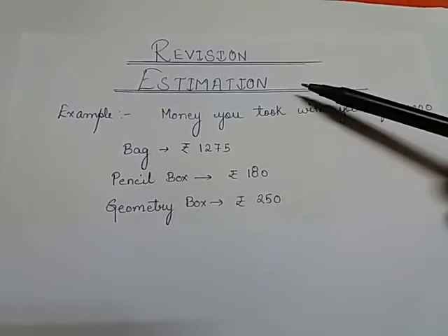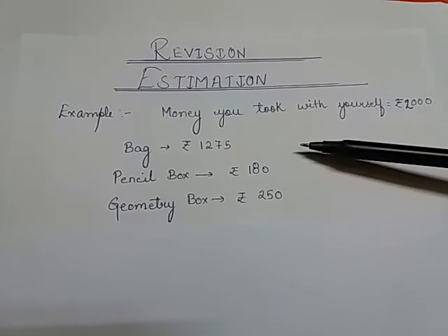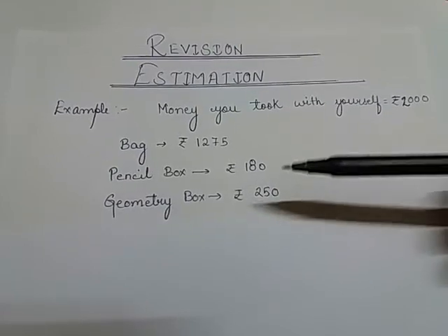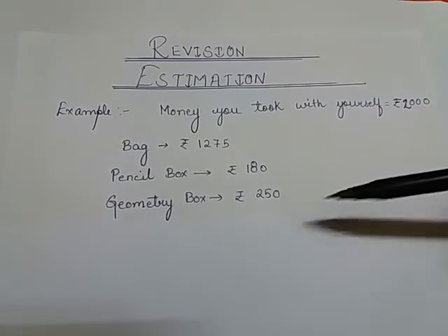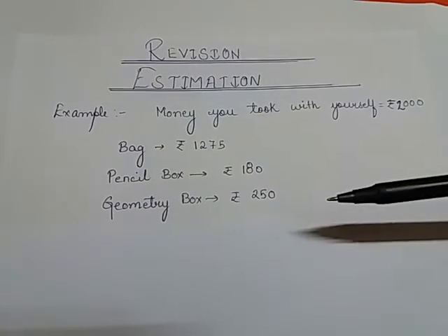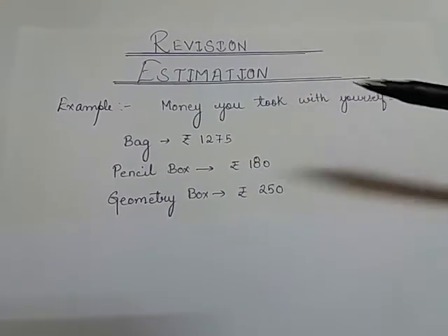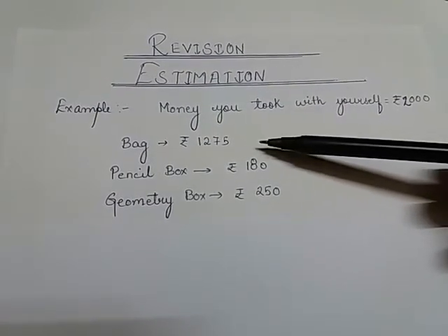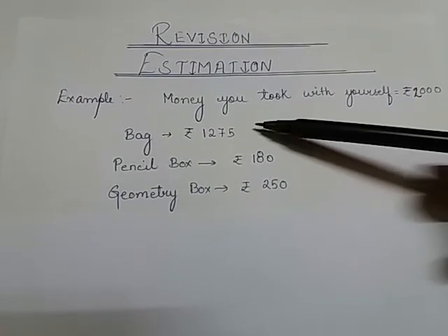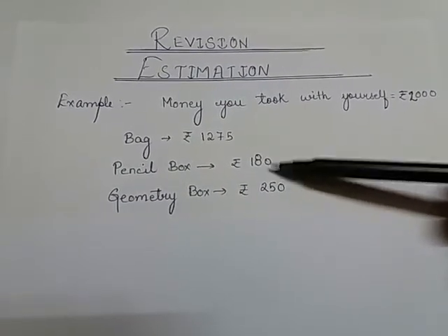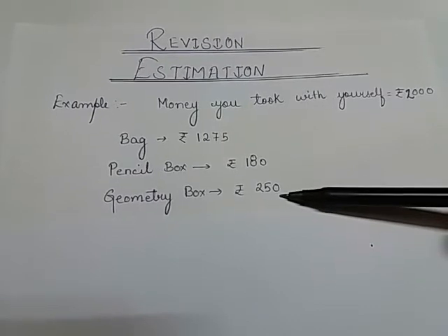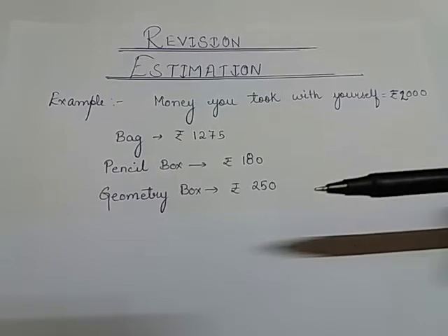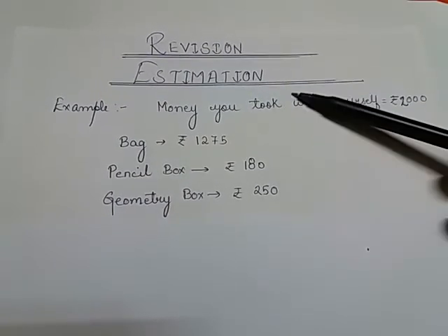You will be using the concept of estimation and rounding numbers, and then you will be calculating them so that the range should remain within 2000. So these are some practical life examples where we use estimation. And here what we are doing, we are using estimation to check our answer in addition. The total cost will be adding these three numbers, and then we will see whether our actual sum is reasonable or not using estimation.